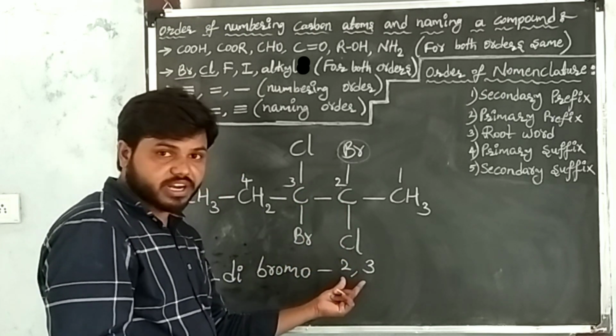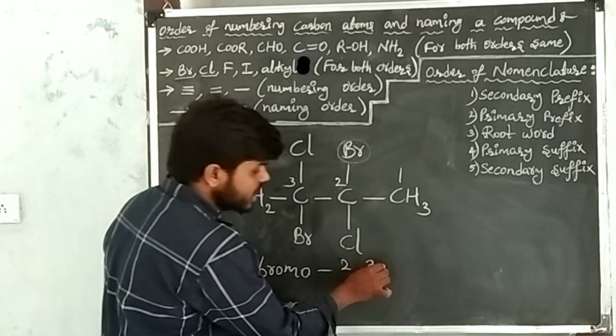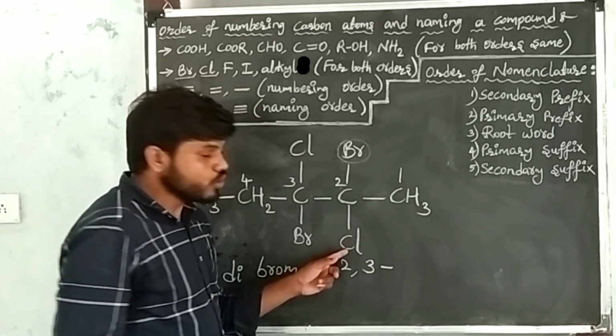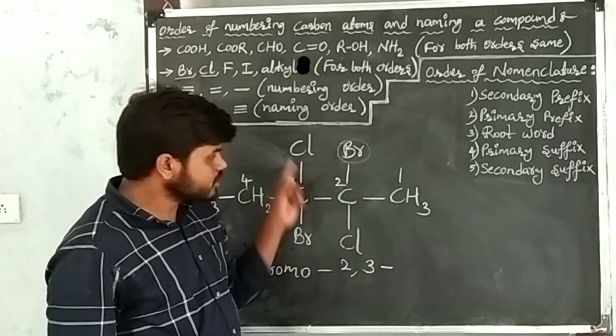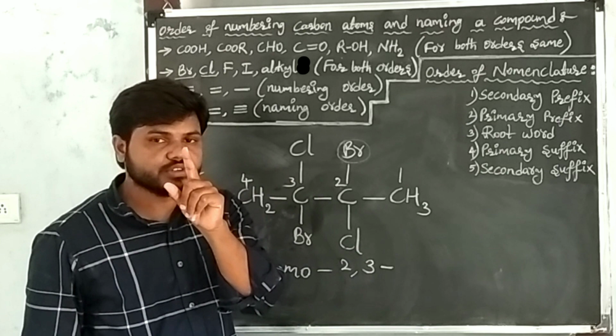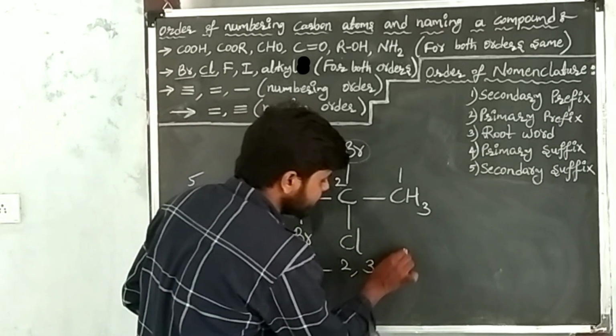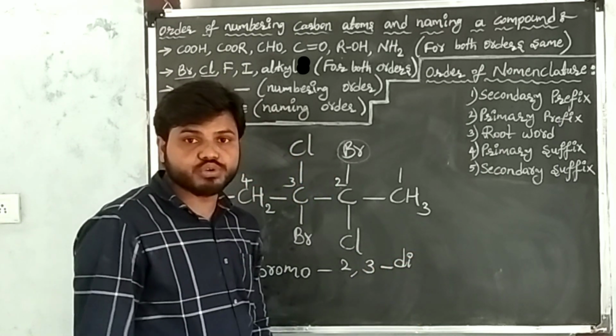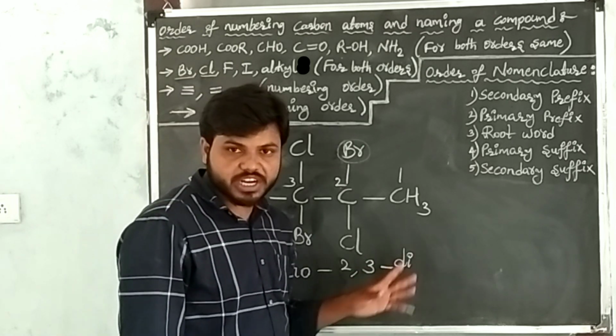Second and third carbon, right? 2, 3, I retain the positions. After writing positions, chlorine is also repeating 2 times. The numerical prefix of 2 times is di. I retain the numerical prefix.